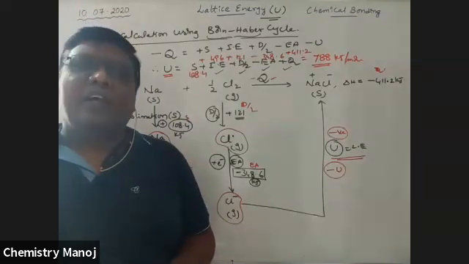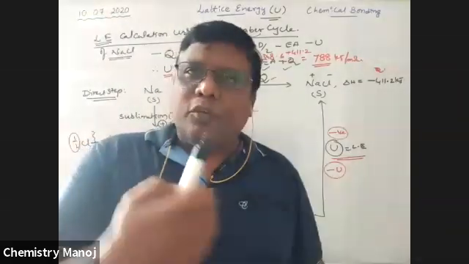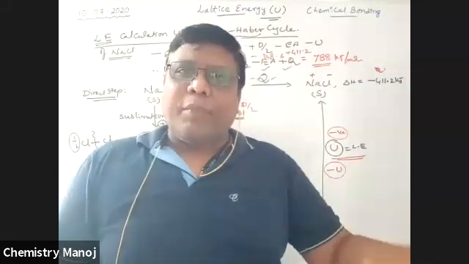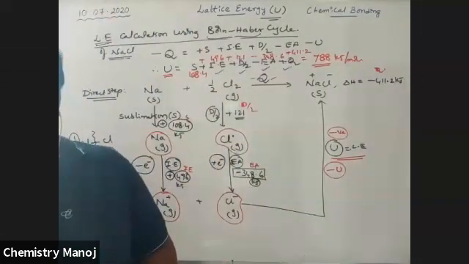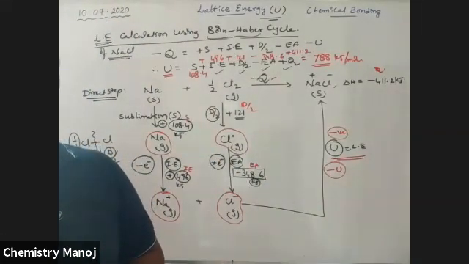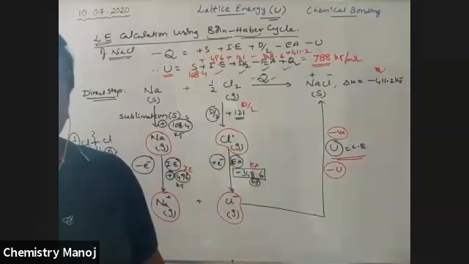Why is ionization energy positive? Ionization energy means the energy required to remove the electron. Required means supplied energy, and supplied energy is the positive value. Ionization energy is the positive value. So after calculation, this is the total value.